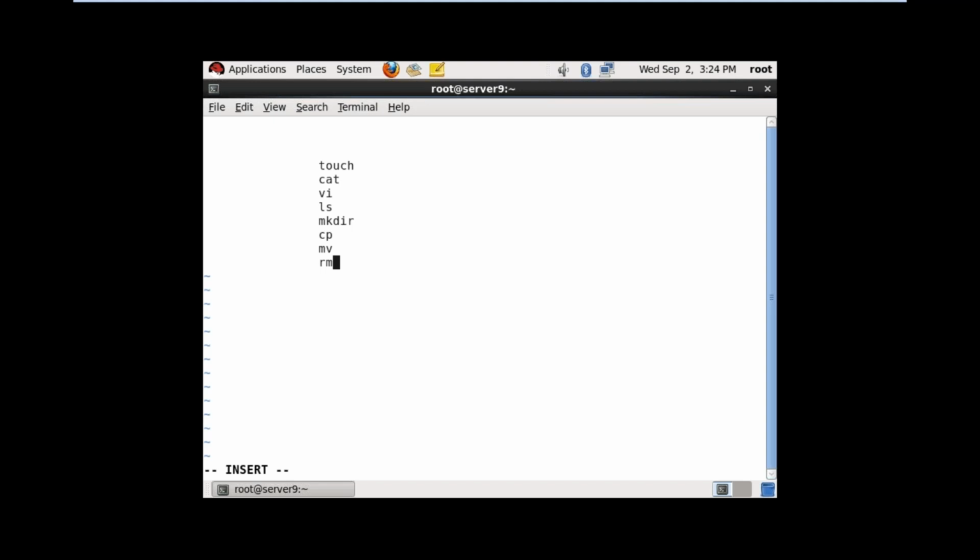And ls is the command to see the files and directories. mkdir is the command to create the directories. cp is the command to copy the files and directories. mv is the command to rename the files and directories and also move the files and directories from one location to another location. rm is the command for removing the files and directories. So basically, these commands we are going to use regularly anywhere in Linux.